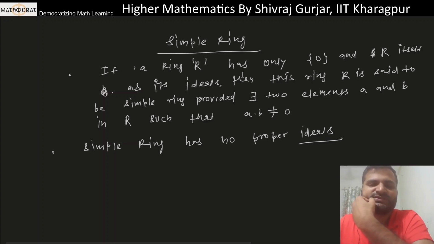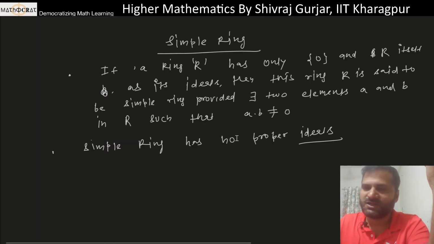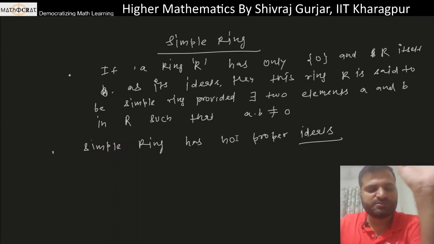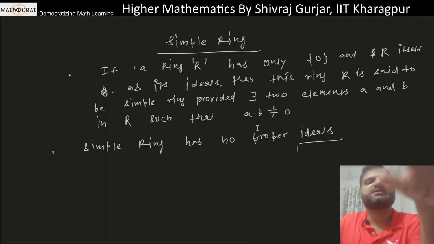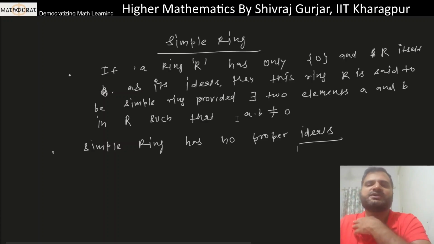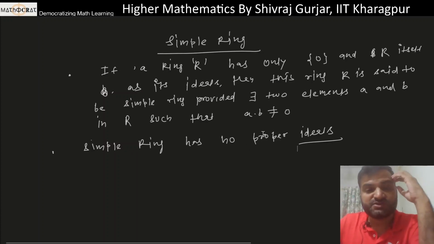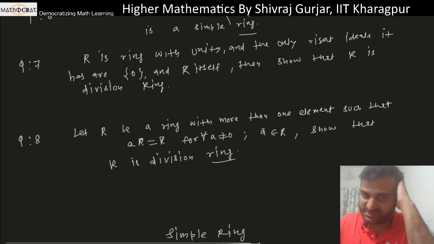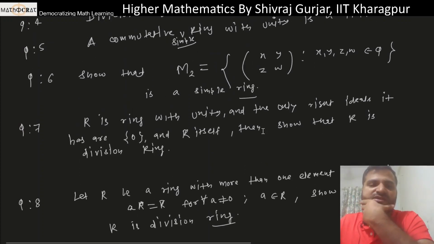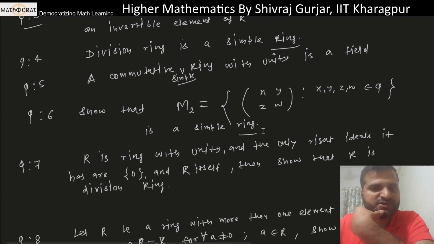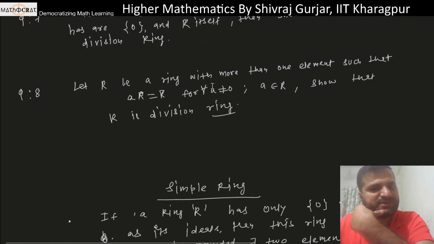Based on this, we'll try some questions. In fact, some questions won't mention simple ring, but they will use these properties. Like if in a question it is given that there is a ring which has only improper ideals or which has no proper ideals, ठीक है, and then some question will be asked. So basically indirectly they are asking on simple ring only, right? So okay, we'll discuss questions on this concept. उससे पहले let us take some questions, some of which are based on ideal concept, and then they will use this simple ring concept as well.